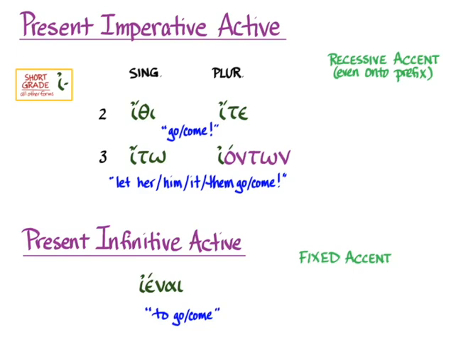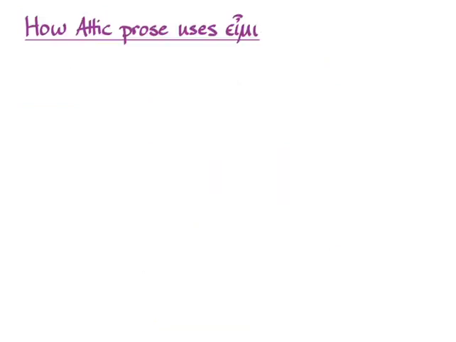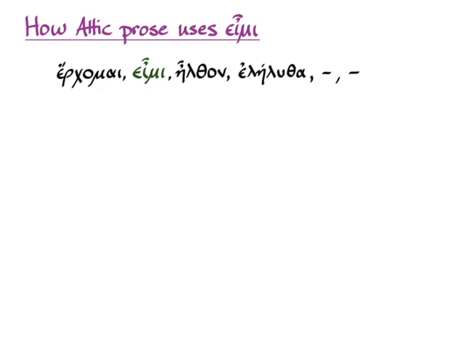The last things you need to know about this verb, apart from its forms, are how we use it. Attic prose uses eimi in specific ways. It pretty much uses eimi as if it is the second principal part of the verb erchomai. When you learned erchomai, you learned eleusomai as the second principal part, but that almost never appears. Instead, when Attic Greek needs to say, I will go, it says eimi, not eleusomai. So you can kind of stick it in for the second principal part there.